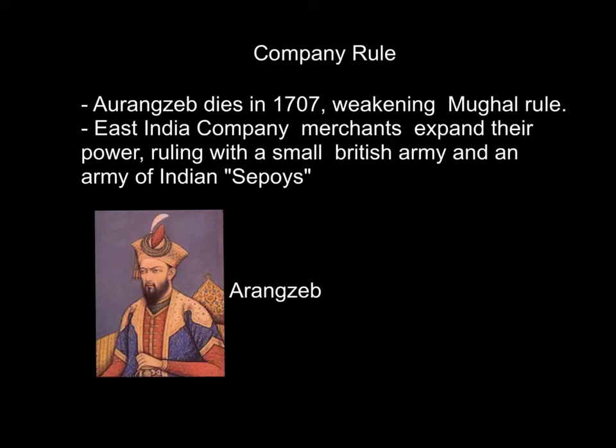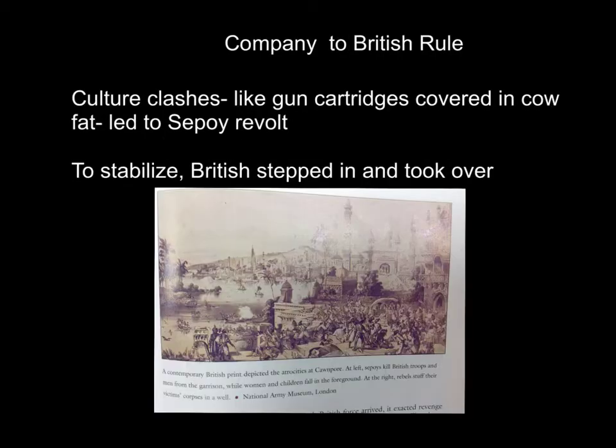The East India Company merchants expanded their power, often going on campaigns of outright conquest into the mainland. They ruled with a small British army, which was the more elite force, and also a larger Indian army of sepoys. These were native Indians who simply worked for the companies for coin or other reasons.